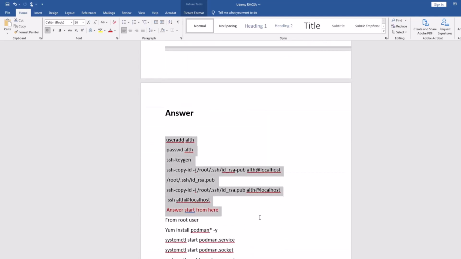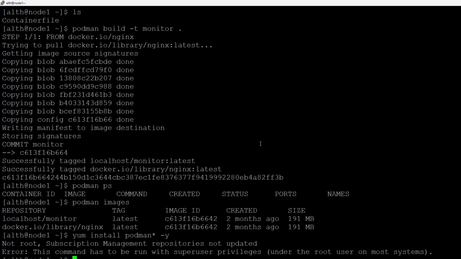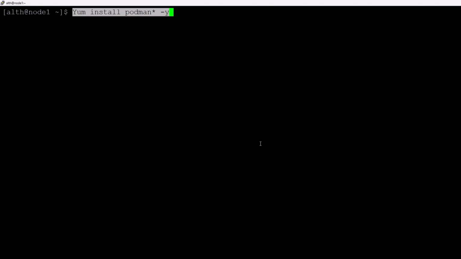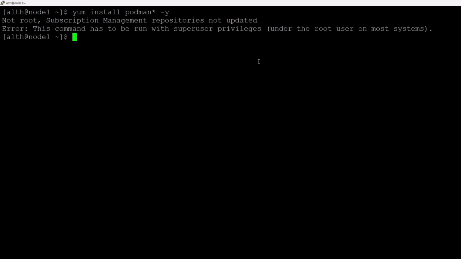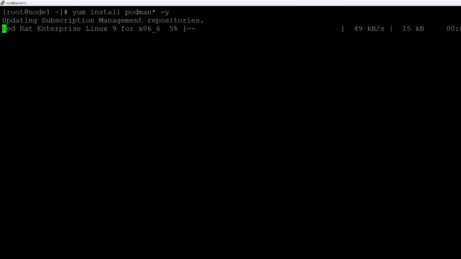I'm not going to repeat all these steps because we have already done it. We started from yum install configuration, right? So let's do it. Let me clean this one, install it, and podman. Yum. Why is it yum? You have to log in with the root user because you have to run it from the root user. You don't need to run it on the normal user. So run it, and let's see if it's able to install it.